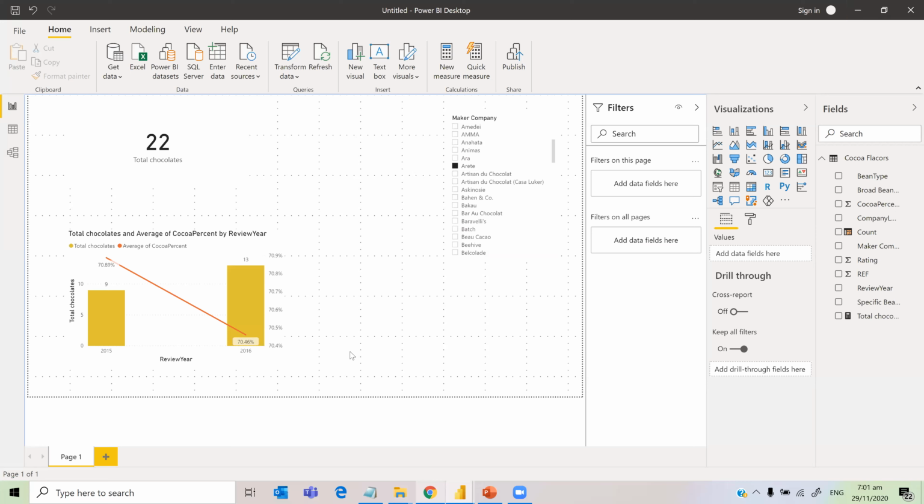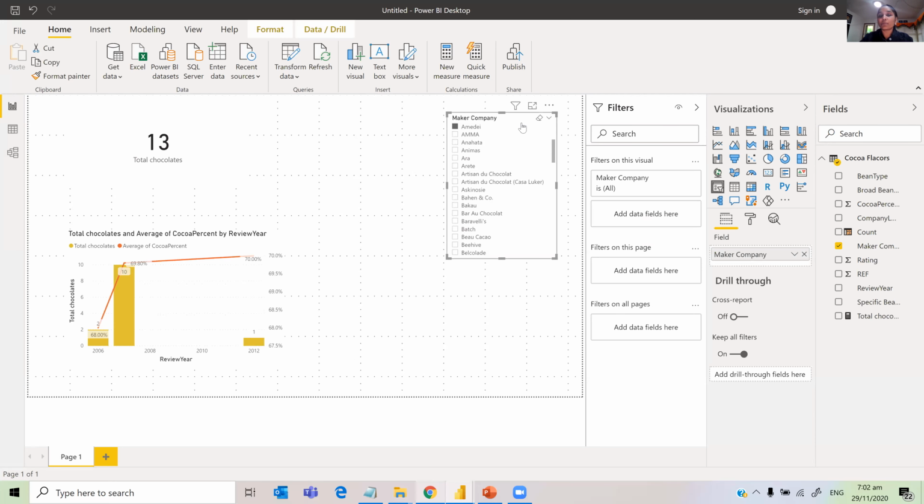We have another question. Can you show again how to make it a slicer? Okay. Slicers can be made only for dimensions. And I'm just going to remove this.